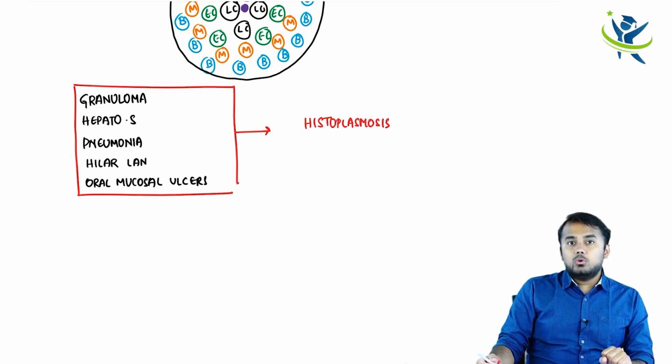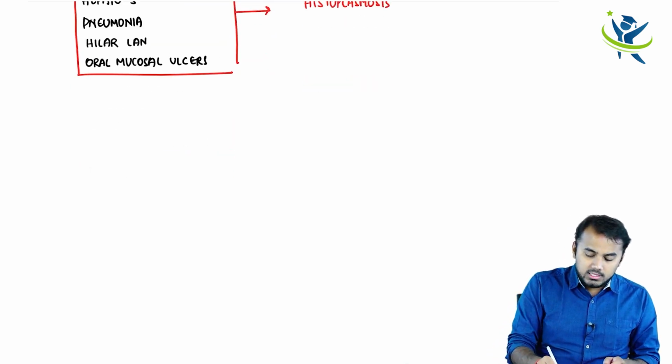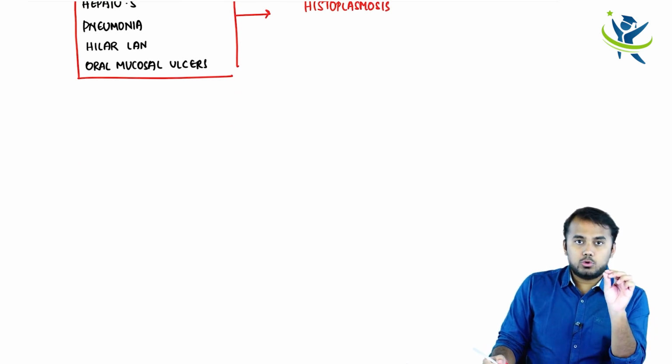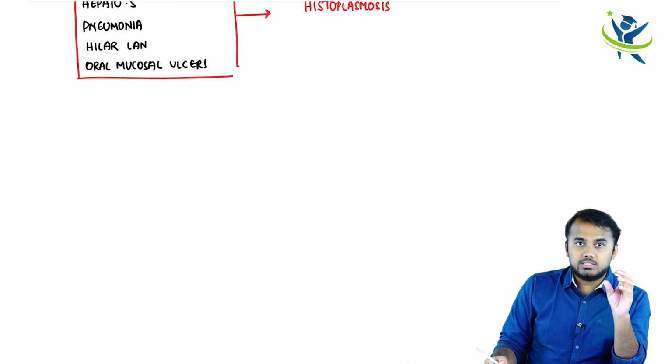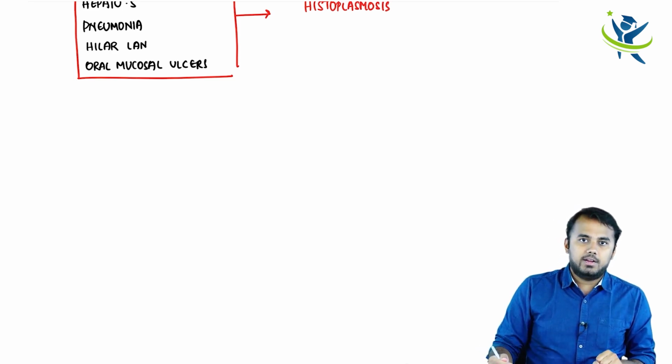And still what I can do? I can do a histopathological investigation. So when I take a slide of this, you know what will I find? What I will find is that the budding yeast of histoplasma, the spores or whatever it is, are located in the macrophages. So that is what I can find, right?